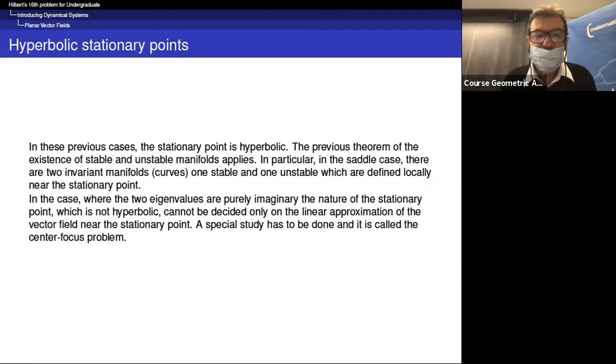So in the previous cases, the stationary point is hyperbolic. In fact, this means that the real parts of the eigenvalues are strictly different from zero.